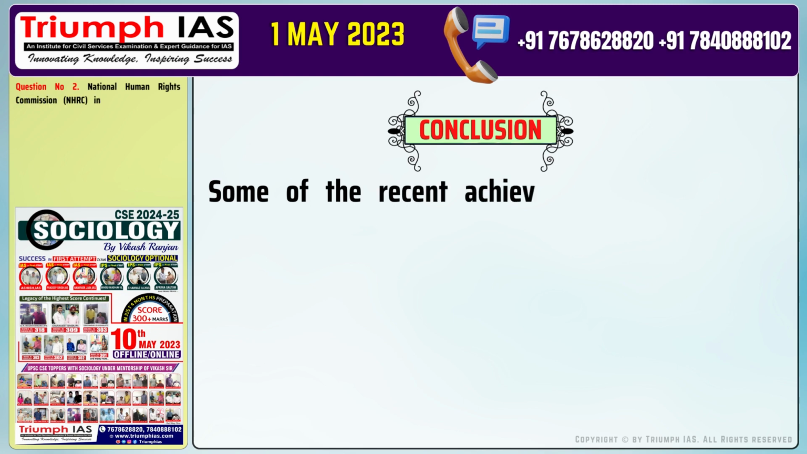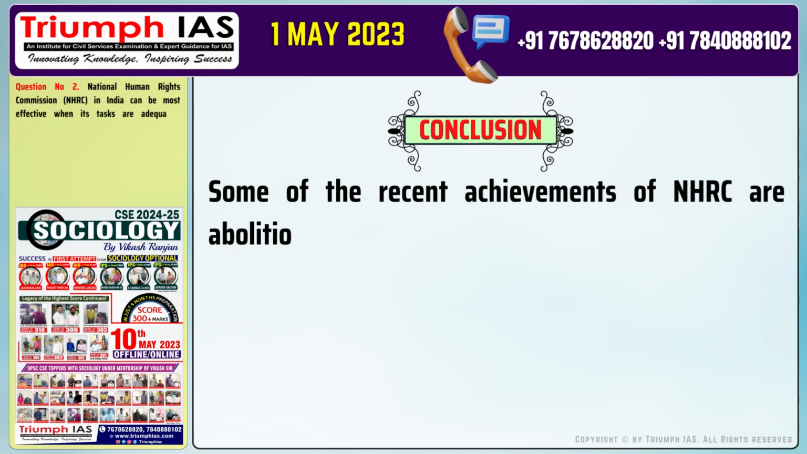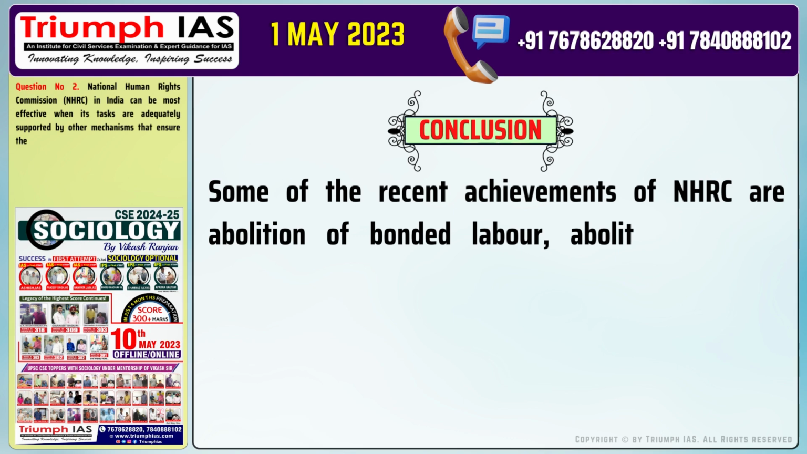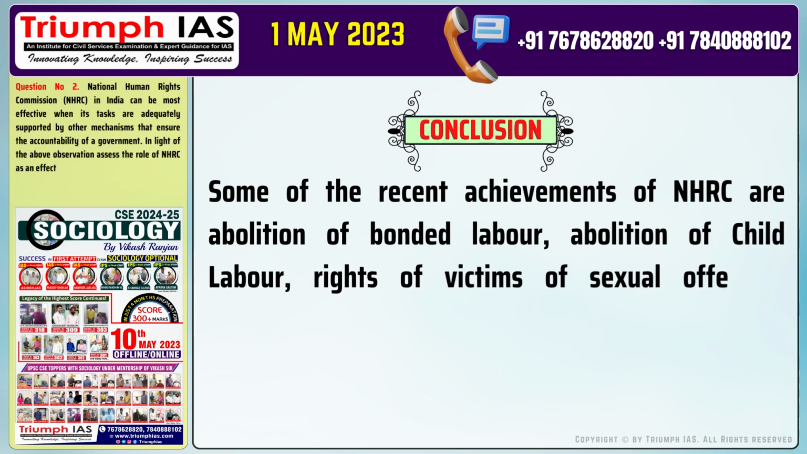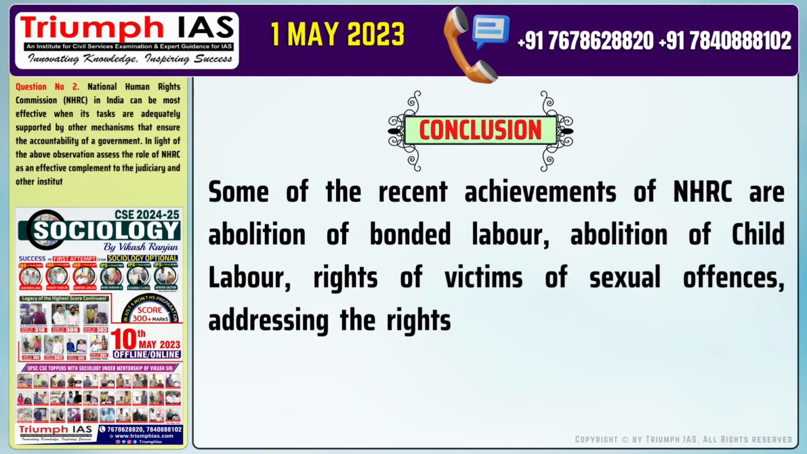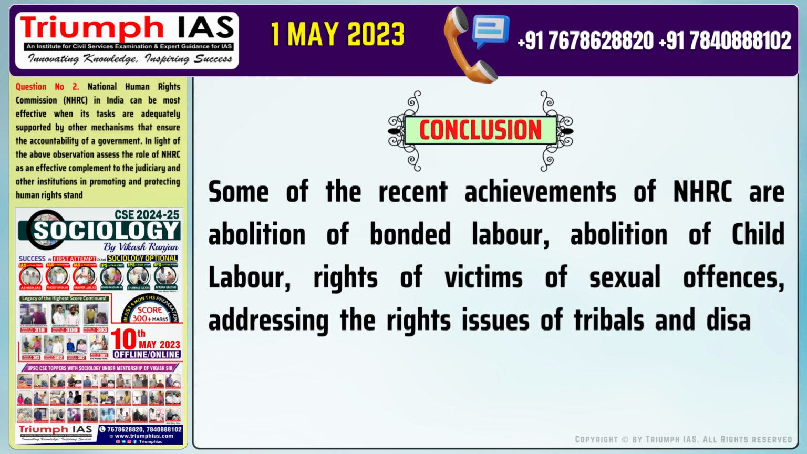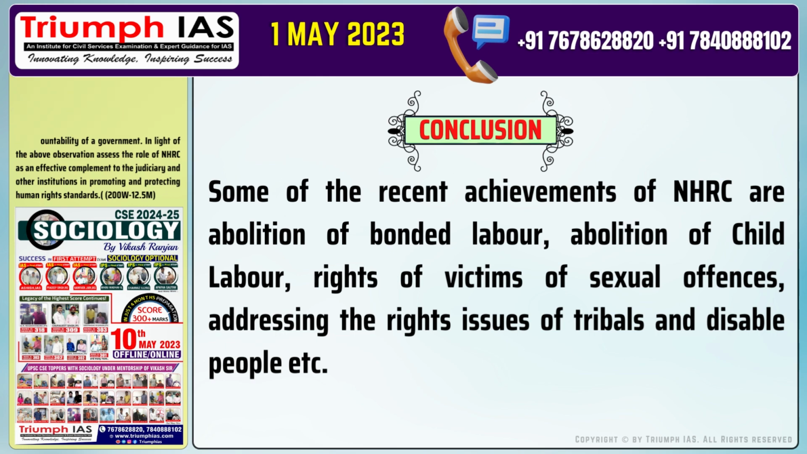Conclusion of the answer is: some of the recent achievements of NHRC are abolition of bonded labor, abolition of child labor, rights of victims of sexual offences, addressing the rights issues of transgenders and disabled people, etc.